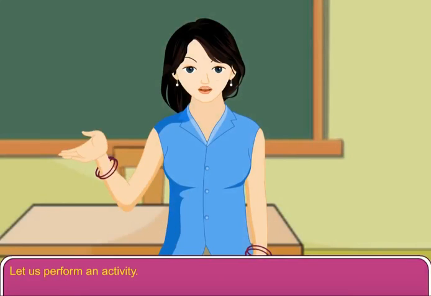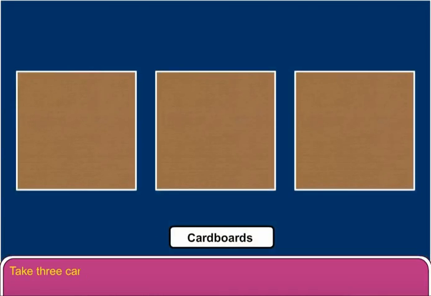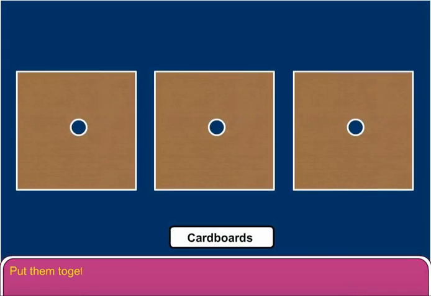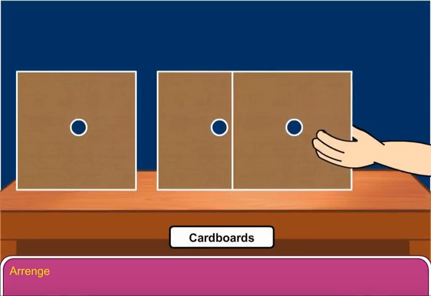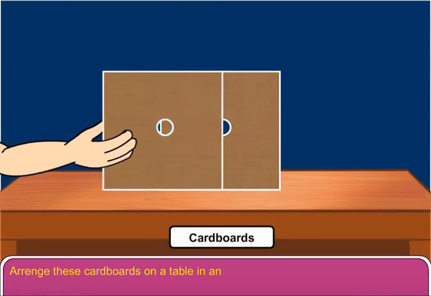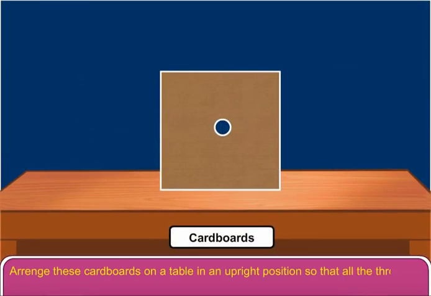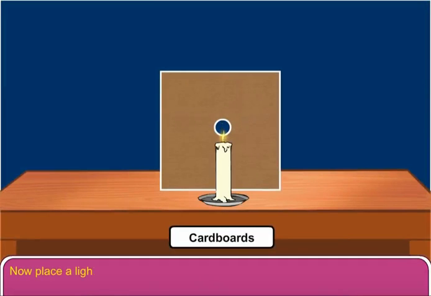Let us perform an activity. Take 3 cardboards of same shape and size. Put them together and with the help of a needle, make a hole in the center of each cardboard. Arrange these cardboards on a table in an upright position so that all the 3 holes come in a straight line. Now, place a lighted candle at one end in such a way that its flame is in level with the holes. Look from the other end of the boards.